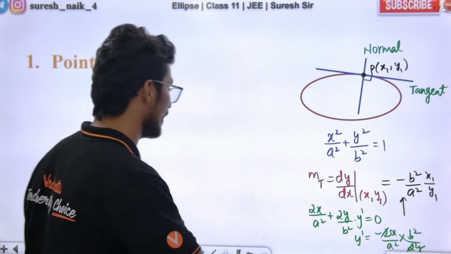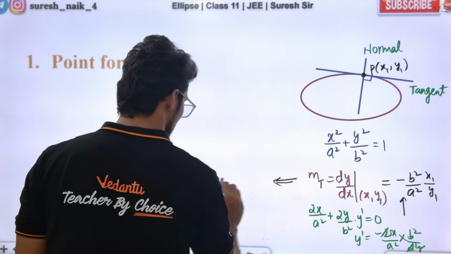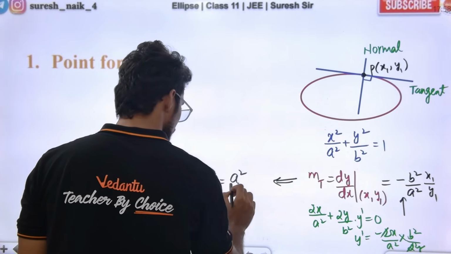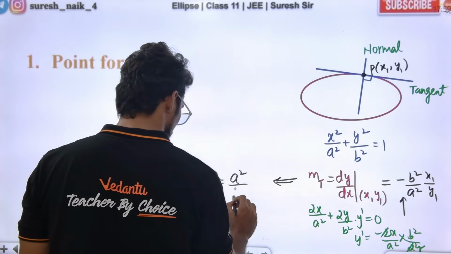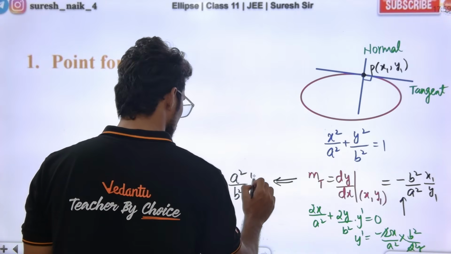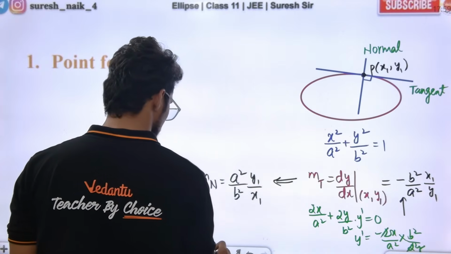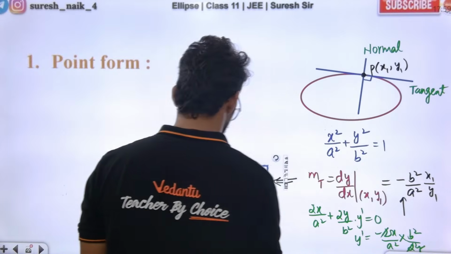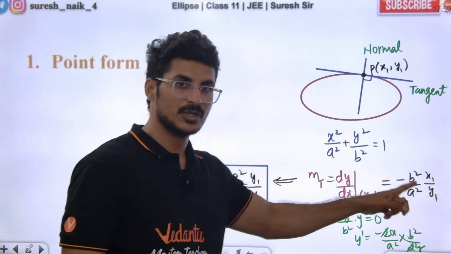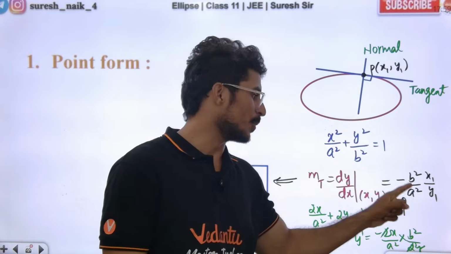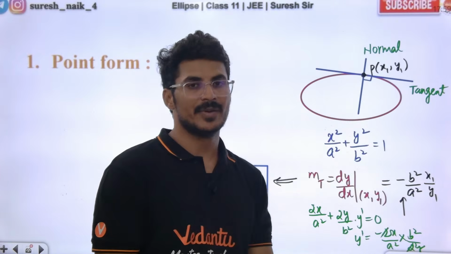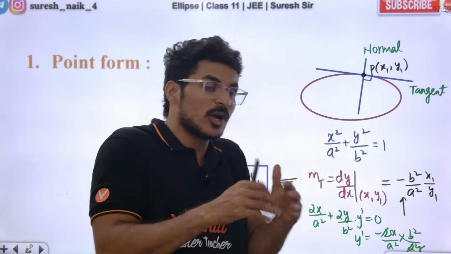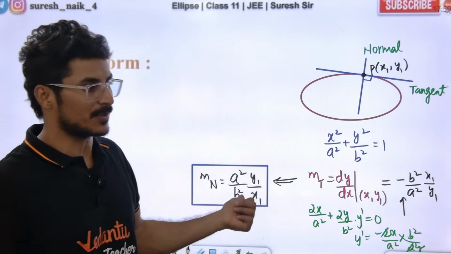What is the slope of the normal? Slope of the normal is the same but with opposite sign and reciprocal, that is a square by b square into y1 by x1. This is the slope of the normal. This is the slope of the tangent. You need to remember the ellipse slope of the tangent, minus b square by a square into x1 by y1. Take its reciprocal and put the opposite sign, and we get the slope of the normal.